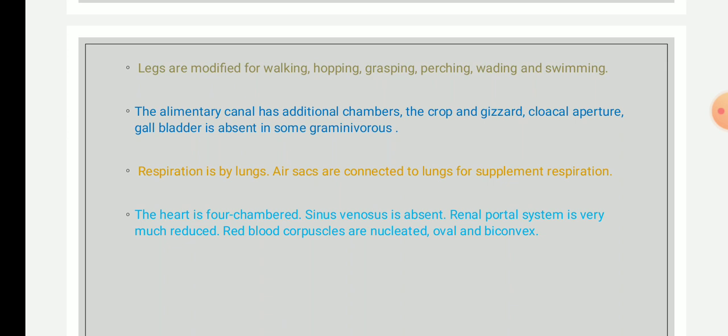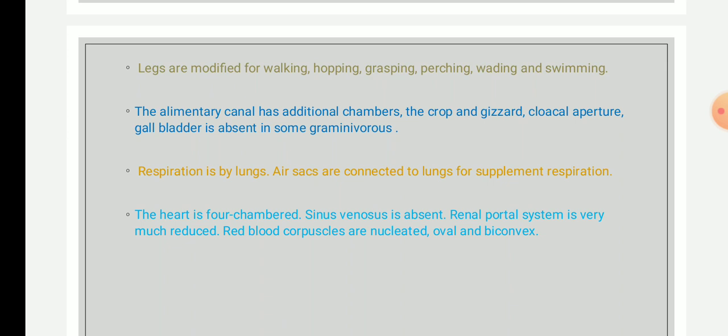The next characteristic is the respiration. The respiration is carried out by the lungs, and the lungs are spongy and elastic. Air sacs are connected to these lungs, which provide supplementary respiration.